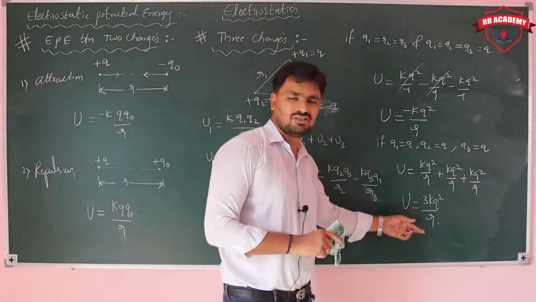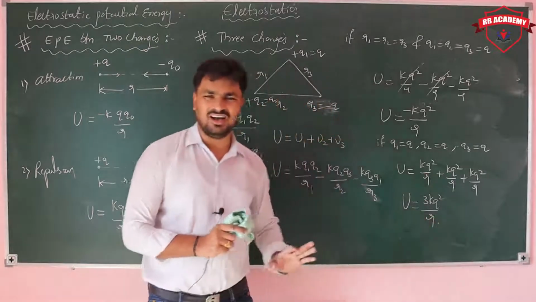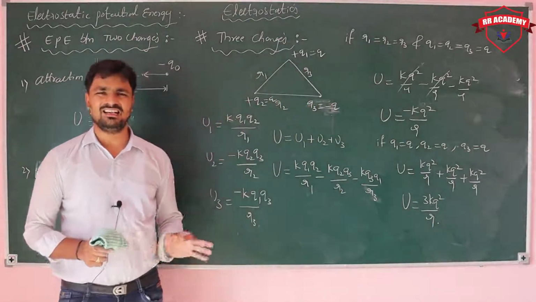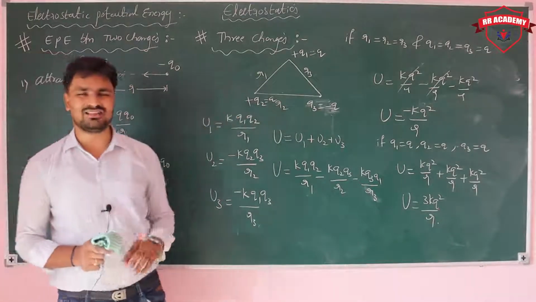With three positive charges, we are getting positive KQ square upon R. So like that we can calculate the potential energy between two charges as well as three charges.